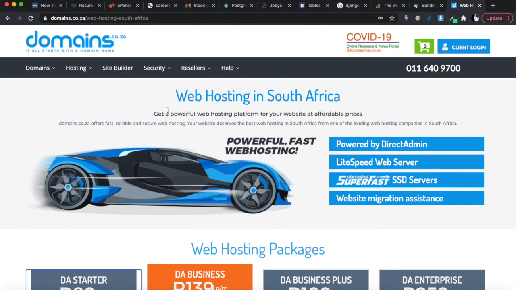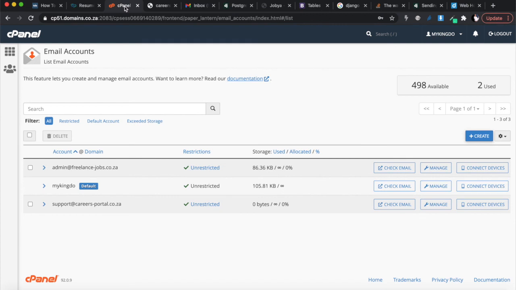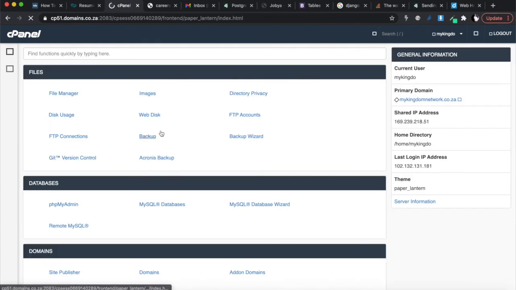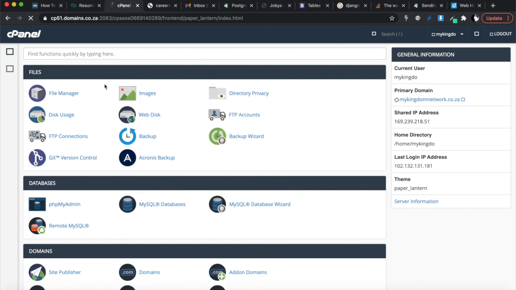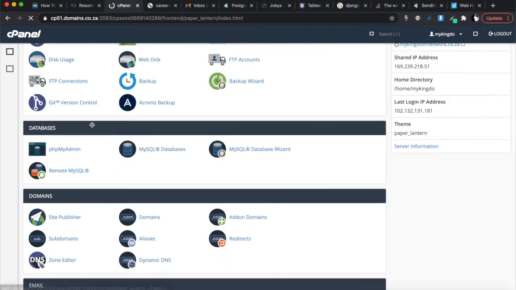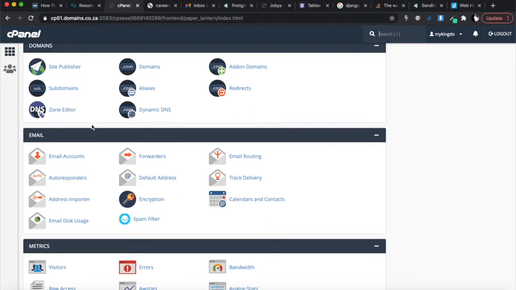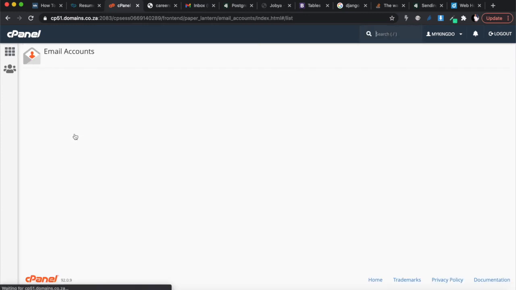So we already have our hosting package, and we're going to go to our cPanel. And this is our cPanel. If you start on cPanel over there, this is where the default cPanel will take you. If you're on this default cPanel, you just need to go into email accounts like that.